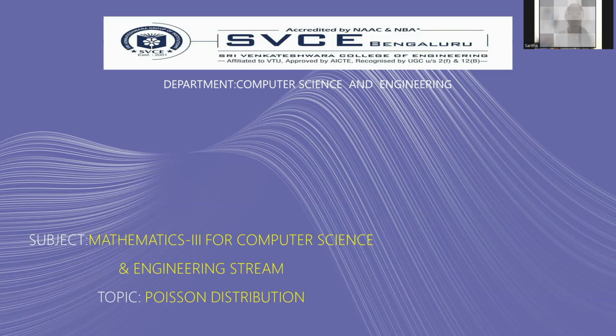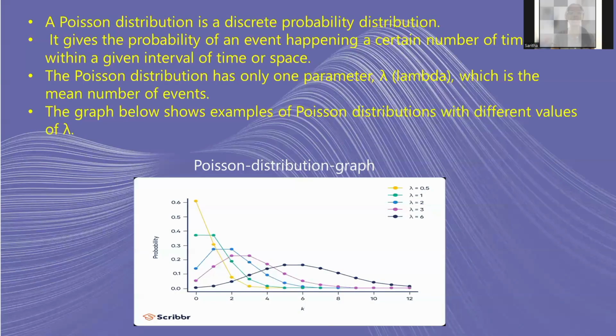In this video, I am going to discuss Poisson distribution, which comes under Mathematics 3 for Computer Science and Engineering stream. Now, let's get into the topic. A Poisson distribution is a discrete probability distribution. It gives the probability of an event happening a certain number of times, which is k, within a given interval of time or space. The Poisson distribution has only one parameter, that is lambda, which is the mean number of events. The graph below shows examples of Poisson distribution with different values of lambda.